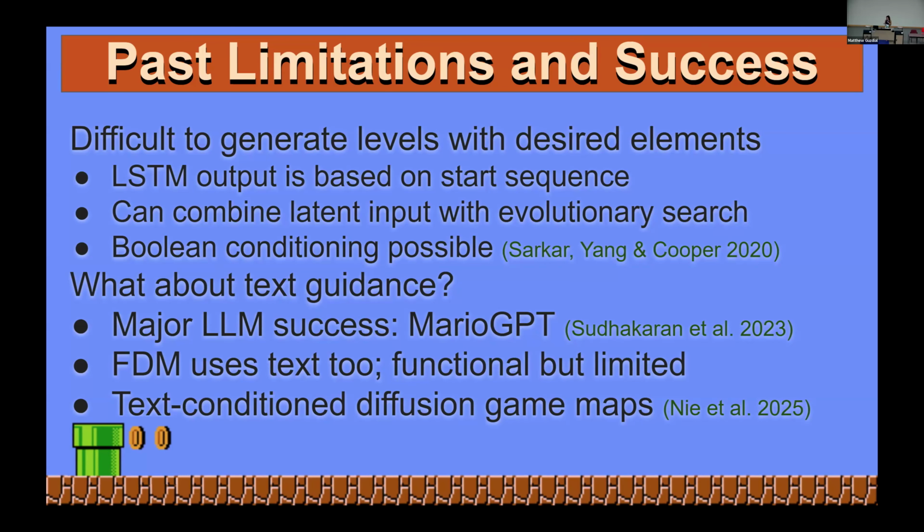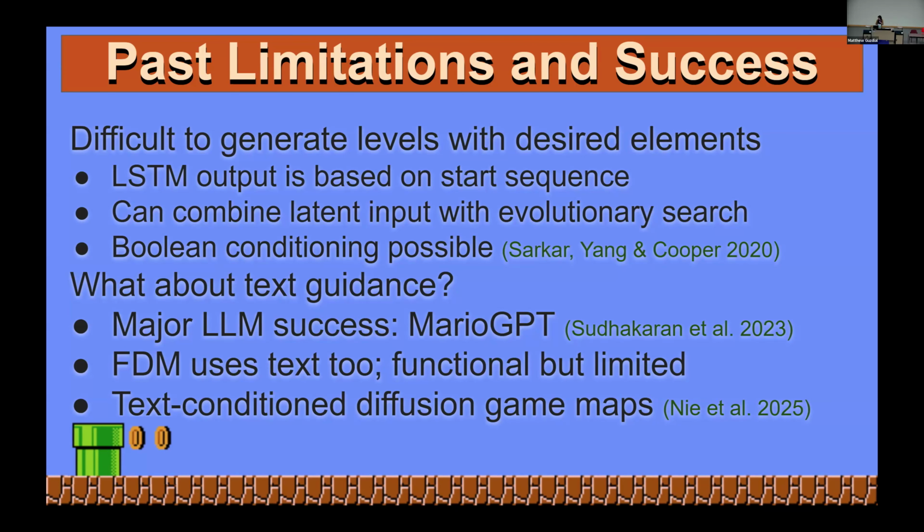With text guidance, you do get a little bit more open. For example, there was a model that was created based off of GPT-2 called Mario GPT that was trained on Mario levels and was able to have some success where you could input a caption and it would give you a level. The $5 model also uses text guidance, albeit it's a little bit small, so it does have its weaknesses. And very recently, there was a paper that came out just this year about using text conditioned diffusion with game maps, more like dungeon style. And it does have a lot of similarities and carryovers with our paper, but we've done some stuff they didn't.